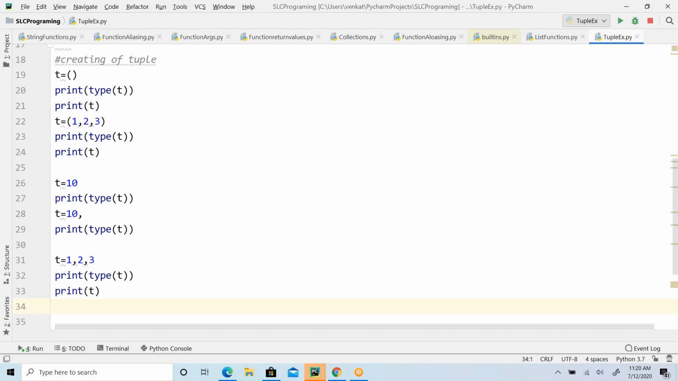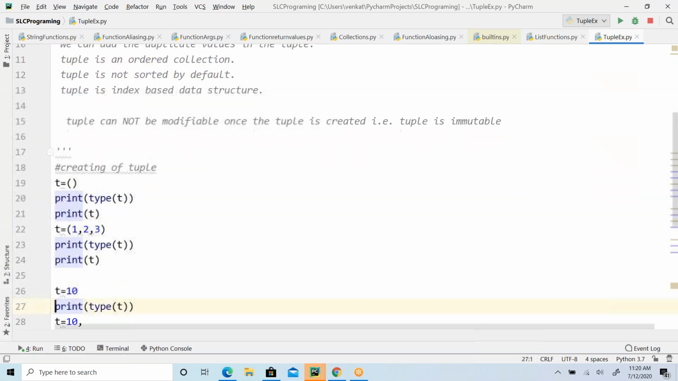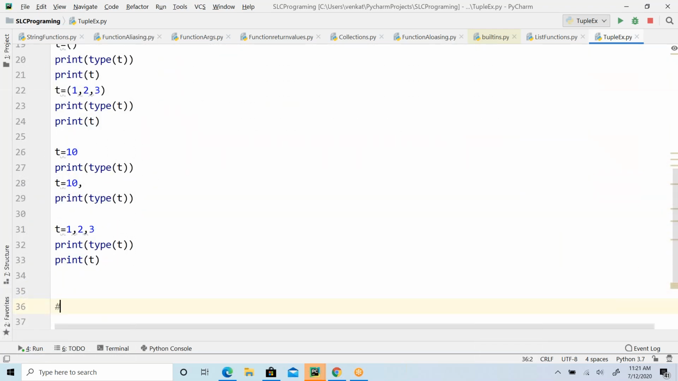Understand? Okay, hoping that you are good with this. You can create the tuple in different ways. And let's understand whether a tuple can be modifiable or not. I'll try to modify a tuple. What will happen? Let us try to modify.